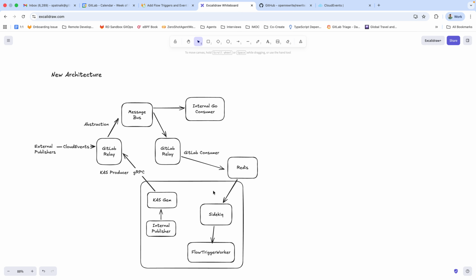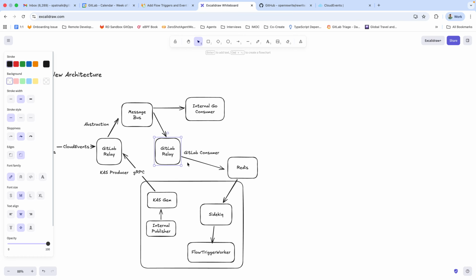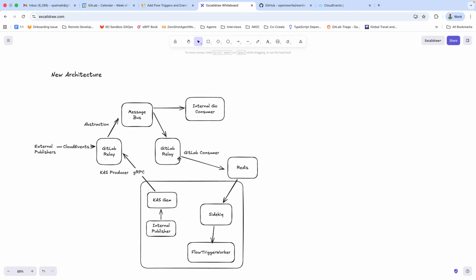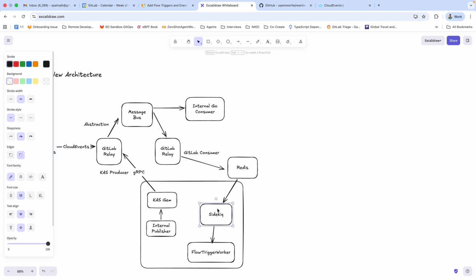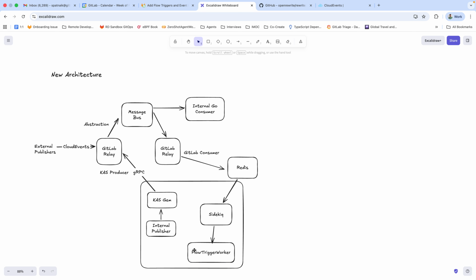Now, because most of our consumers are all internal, right? So we would have GitLab Relay again acting as a consumer for all sorts of Sidekiq jobs that need to be triggered. And so GitLab Relay would then write that to Redis, and it would do all the back pressure handling, so make sure that Redis is not overwhelmed and Sidekiq is not overwhelmed. And then it would write to Redis, which would then trigger off a Sidekiq job, which would then trigger off all the workers. And to begin with, we could start with the flow trigger, which is one of the workers that we use here.